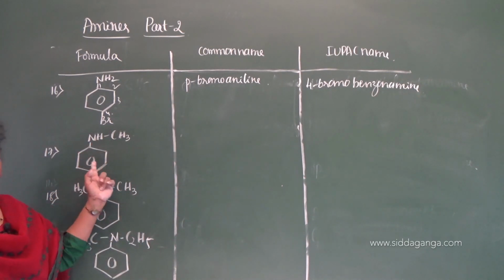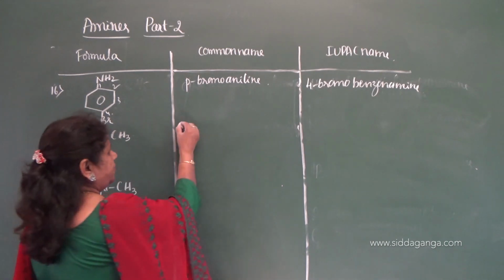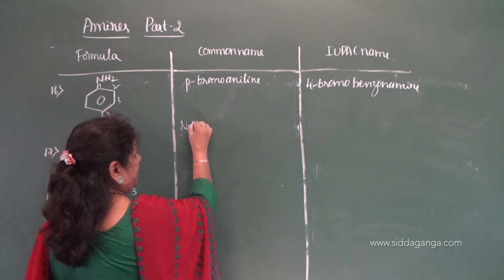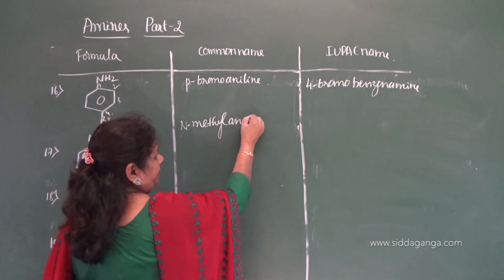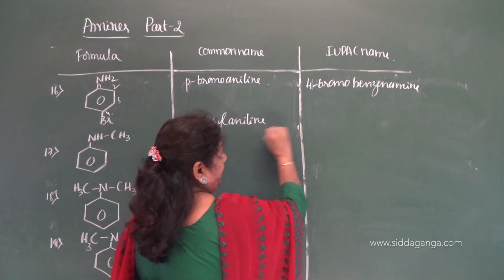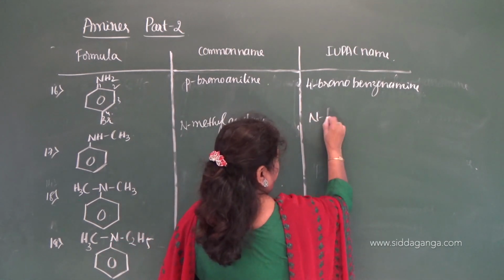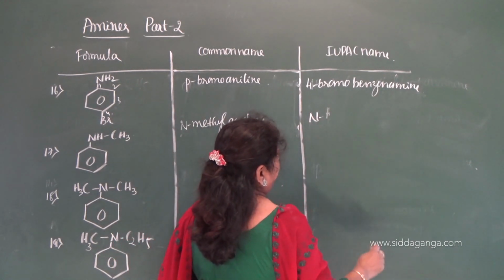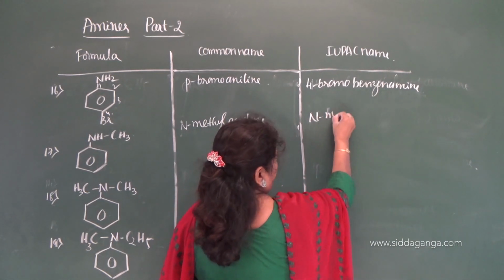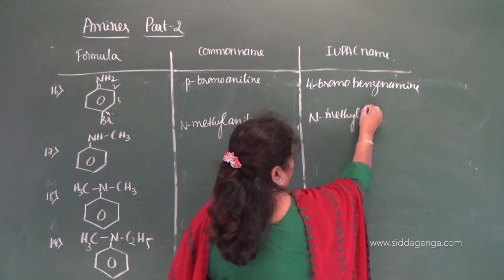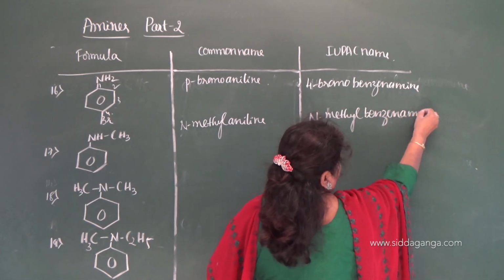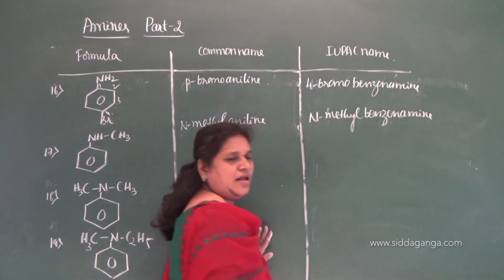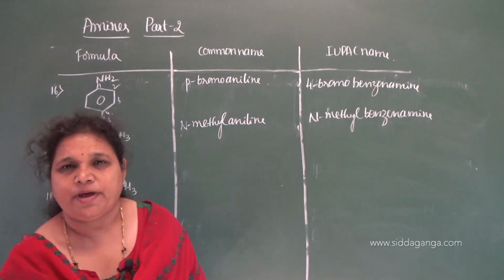N-methyl aniline, substituted aniline. What substituted? That is N-methyl aniline. In place of aniline you have to write benzenamine, that is N-methyl benzenamine. N-methyl benzenamine is the IUPAC name.